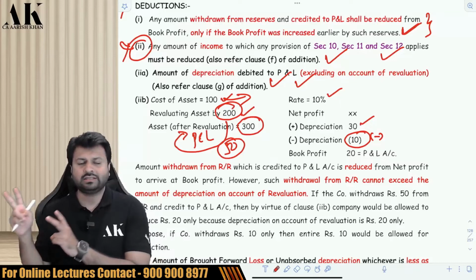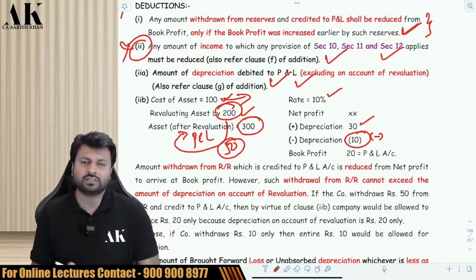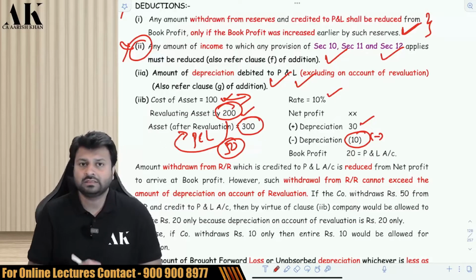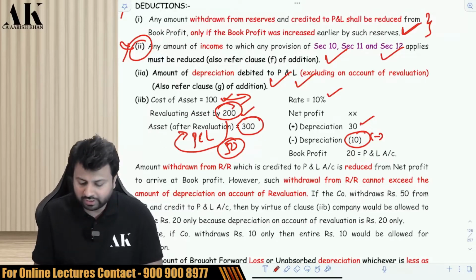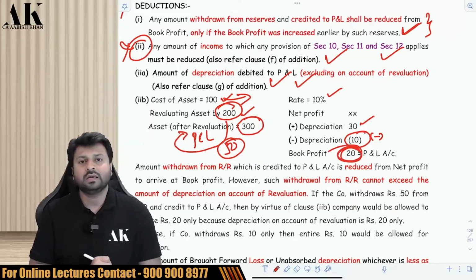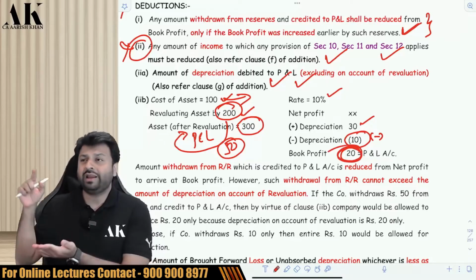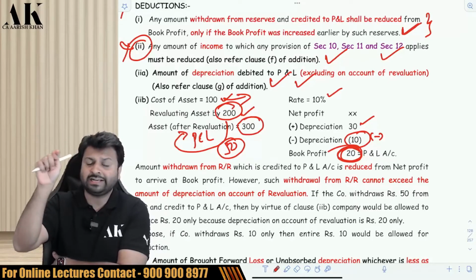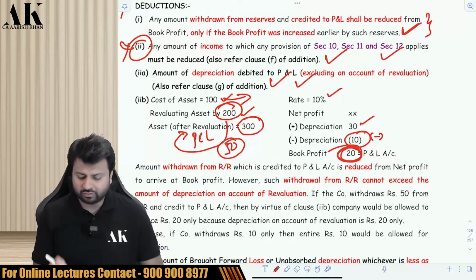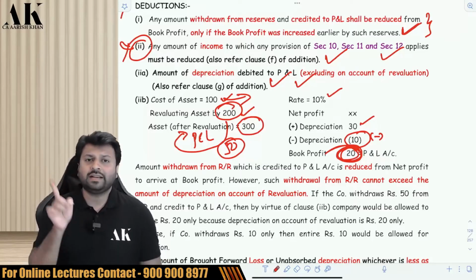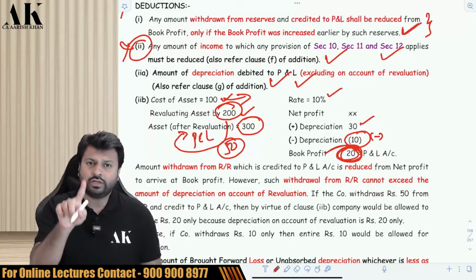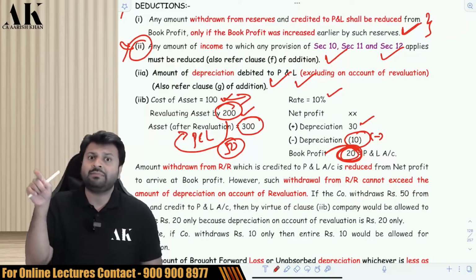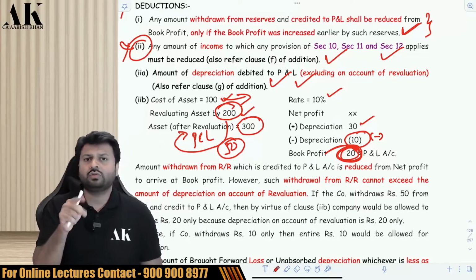I am crediting. Now there is a balance of 200 in the revaluation reserve in the balance sheet. So out of that revaluation reserve, suppose I remove some amount and credit that to P&L, can I reduce that? The government says yes, you can reduce, but only to the extent of depreciation on revaluation. So how much is the depreciation on revaluation? The depreciation on revaluation is only 20 rupees. You can check it. So here, how much am I removing from the revaluation reserve? 50 rupees, which I am crediting to the P&L account. I can reduce only to the extent of 20 rupees.